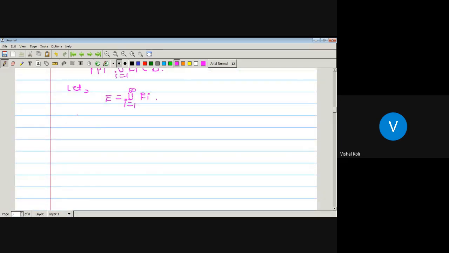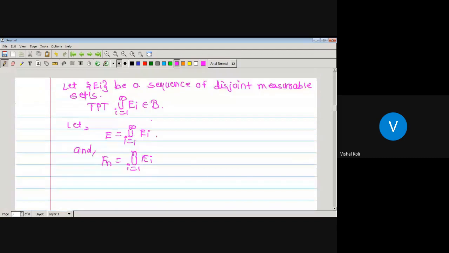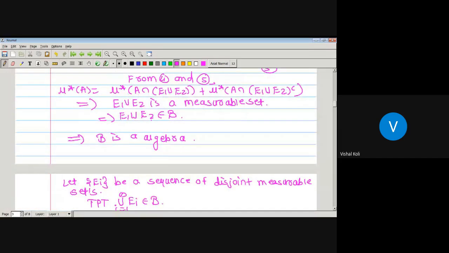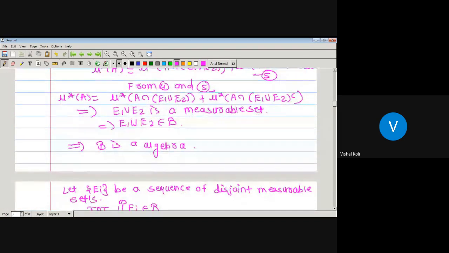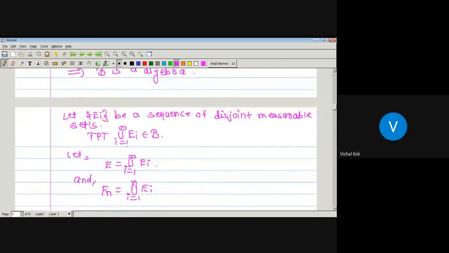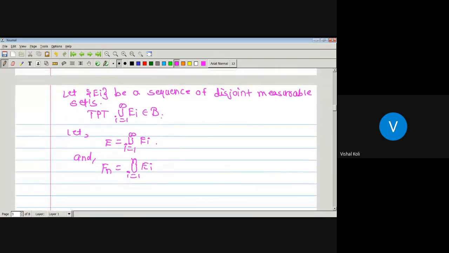Now, capital Fn is a set which is nothing but union over i running from 1 to n Ei. Since we have proved that curly B is closed under finite union, we use this property to prove that it is closed under countable union. So here we have taken Fn as a finite union of measurable sets. It means this Fn must be a member of curly B.